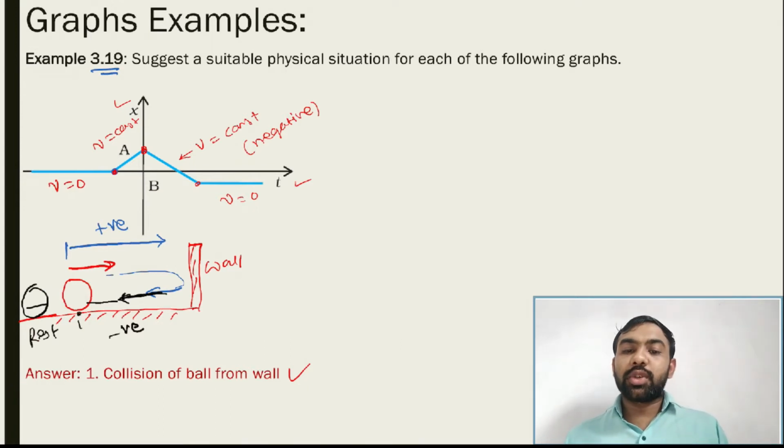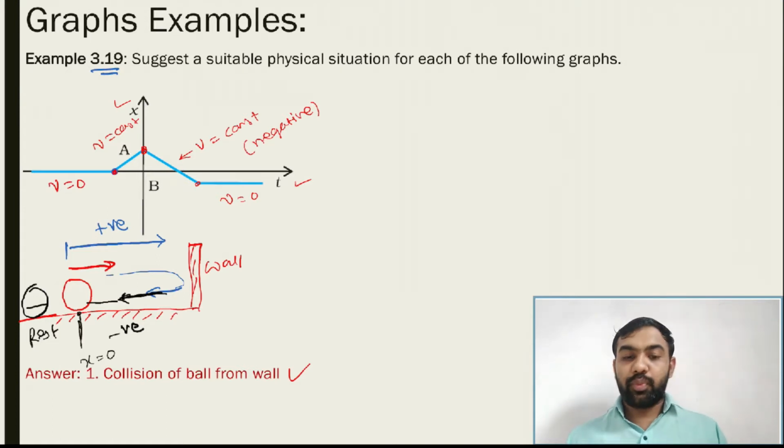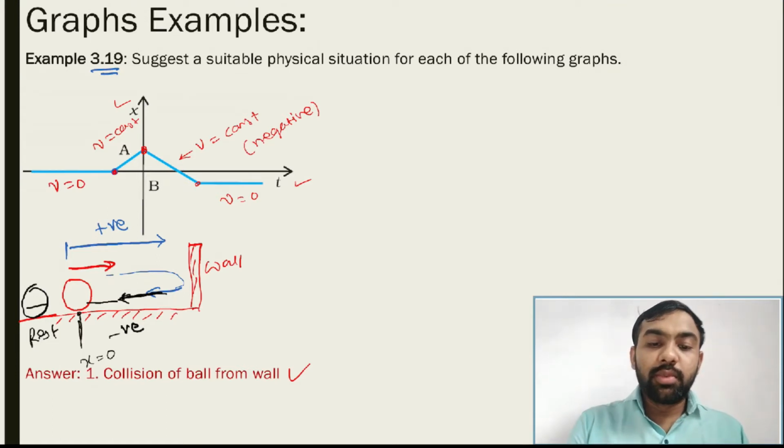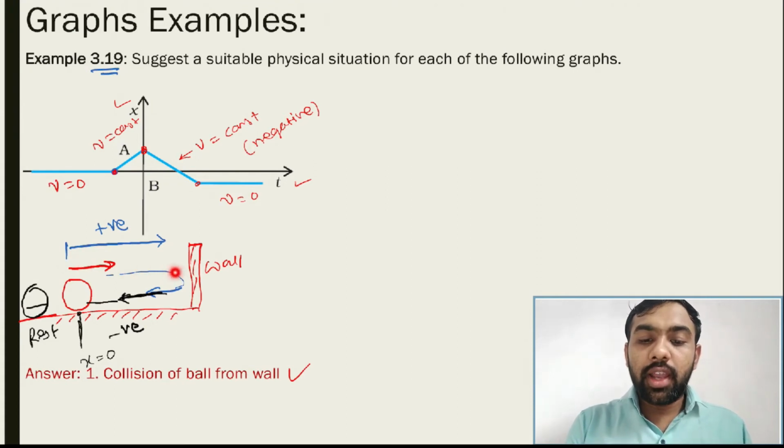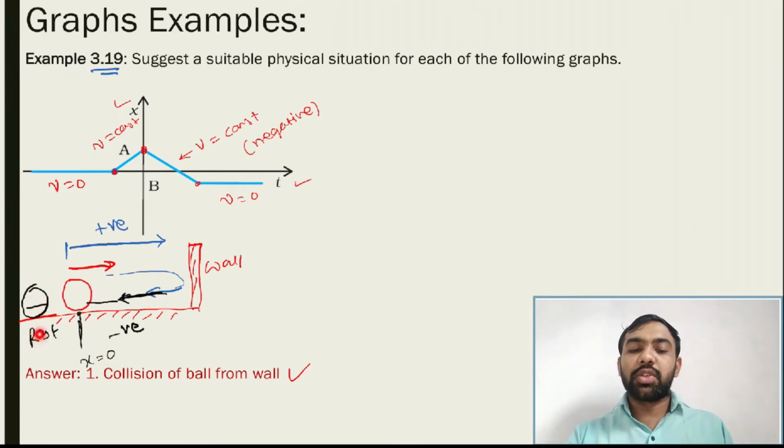So what is the situation? If you consider this is x is equal to 0, the ball is moving from here to here, then it comes back, meaning the velocity changes from positive to negative, and again it moves and comes somewhere here, where it is at rest again. So this is the situation. A collision of a ball with the wall, then you draw the graph in this way.